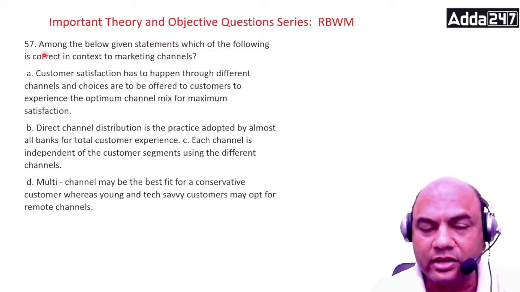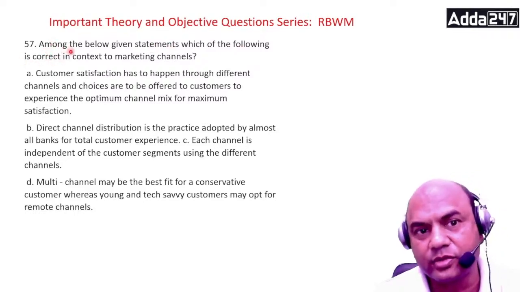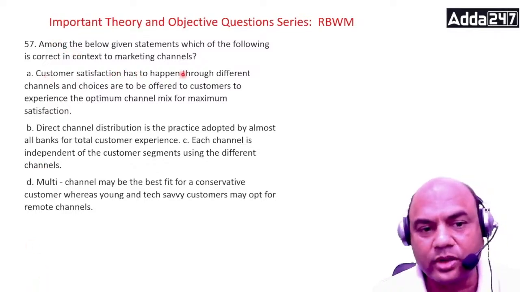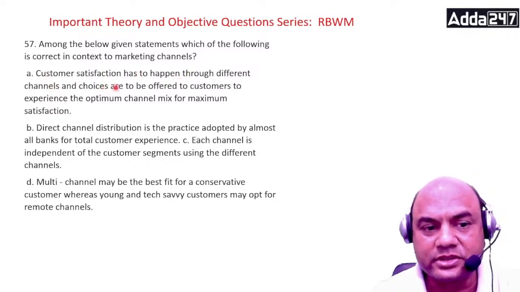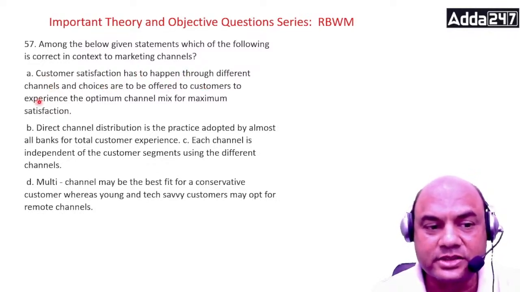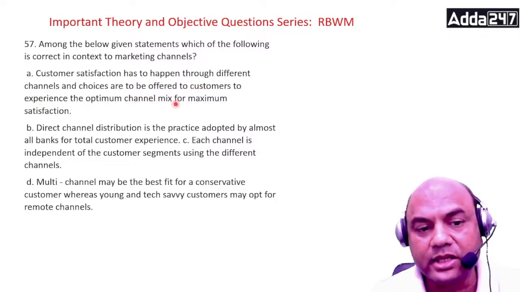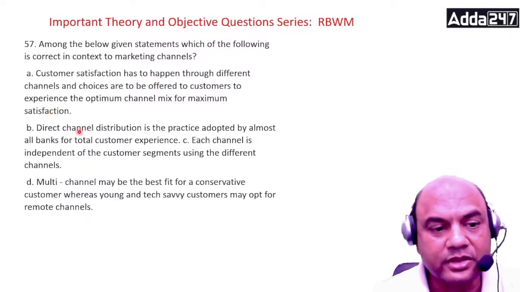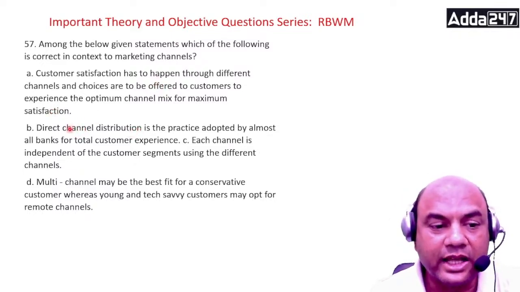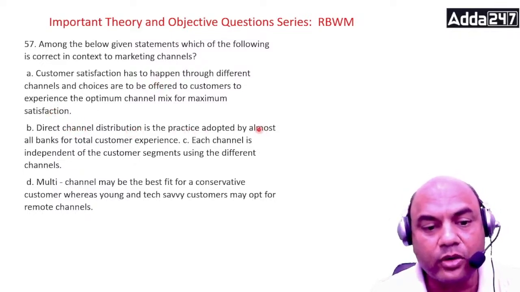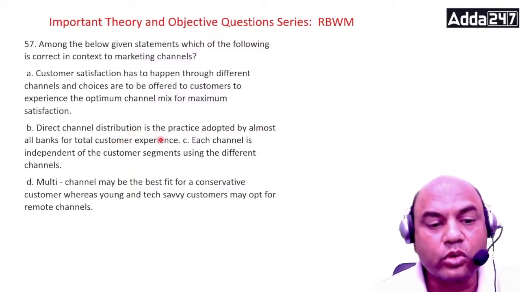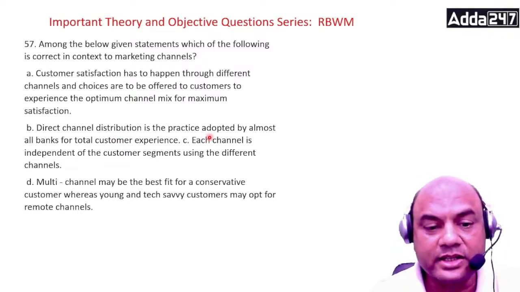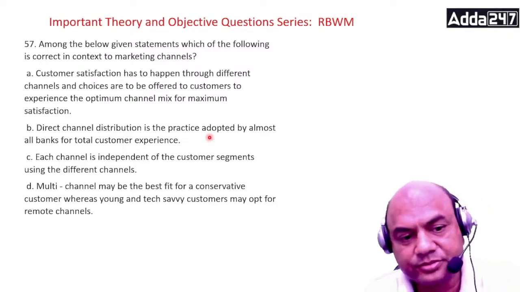Now look at this, correct. Focus on correct or not correct. Always you have to focus on this. Option A: customer satisfaction has to happen through different channels, and choices are offered to the customers to experience the optimum channel mix for the maximum satisfaction. B option: direct channel distribution is a practice adopted by almost all the banks for total customer satisfaction. So direct channel distribution, is this adopted by the banks?